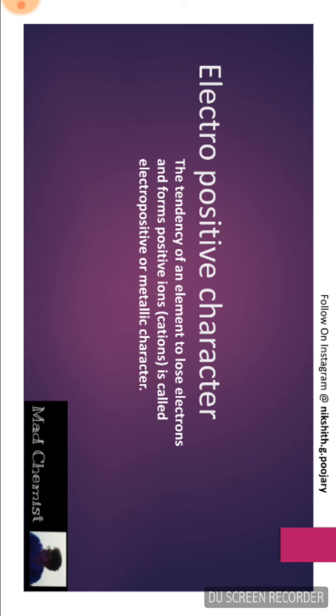Now let us consider the electropositive character of group 13 elements. The electropositive character is also known as metallic character. The electropositive character is a tendency of an element to lose electrons and form positive ions, that is cations.